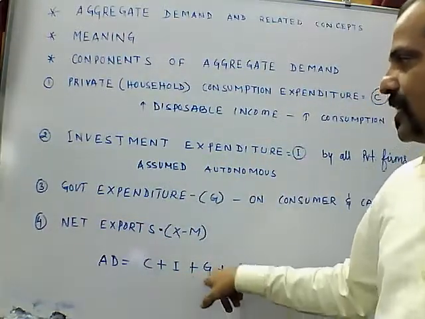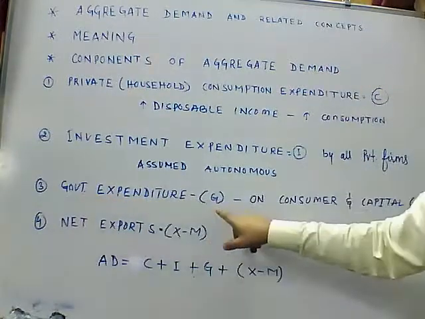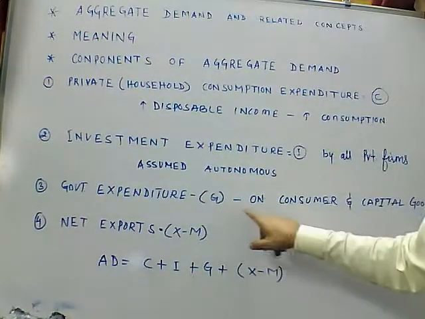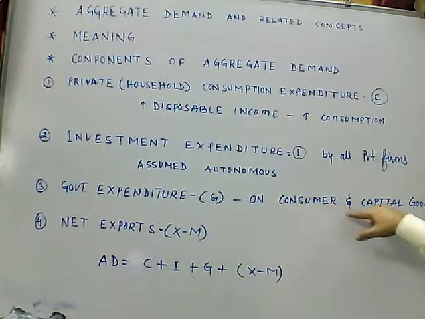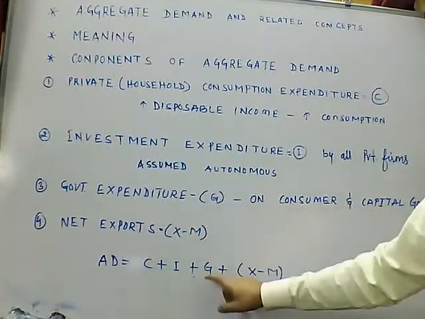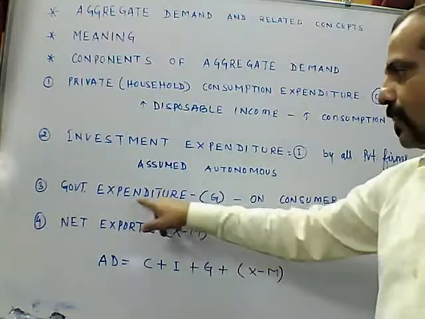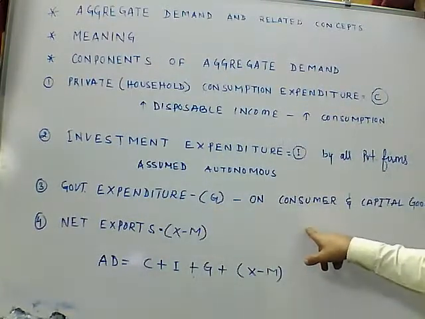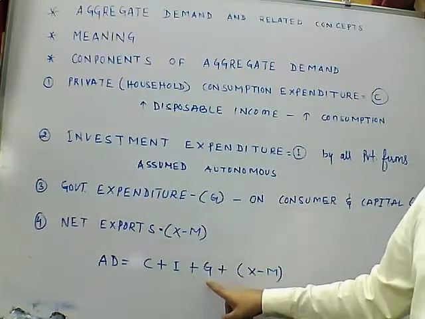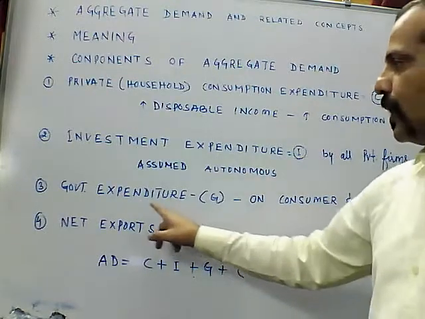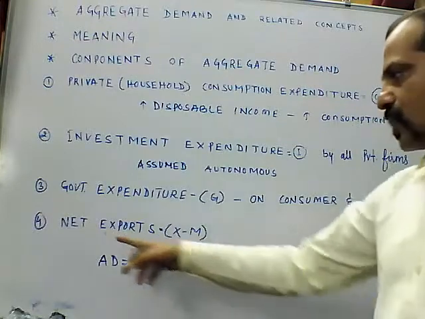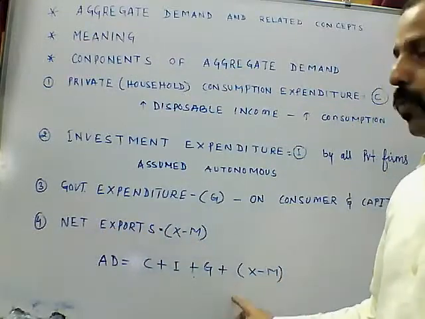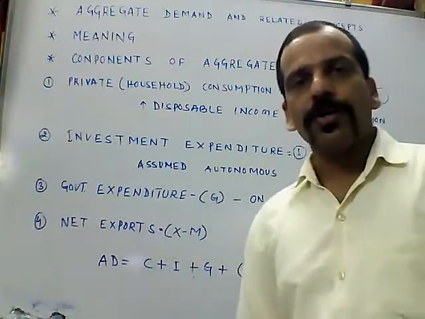Now G. Third point is G, for government expenditure on consumer and capital goods. So the total expenditure by the government of India on final goods and services in an accounting year is also part of aggregate demand. Last point, net export: export minus import. Net export is also part of aggregate demand.